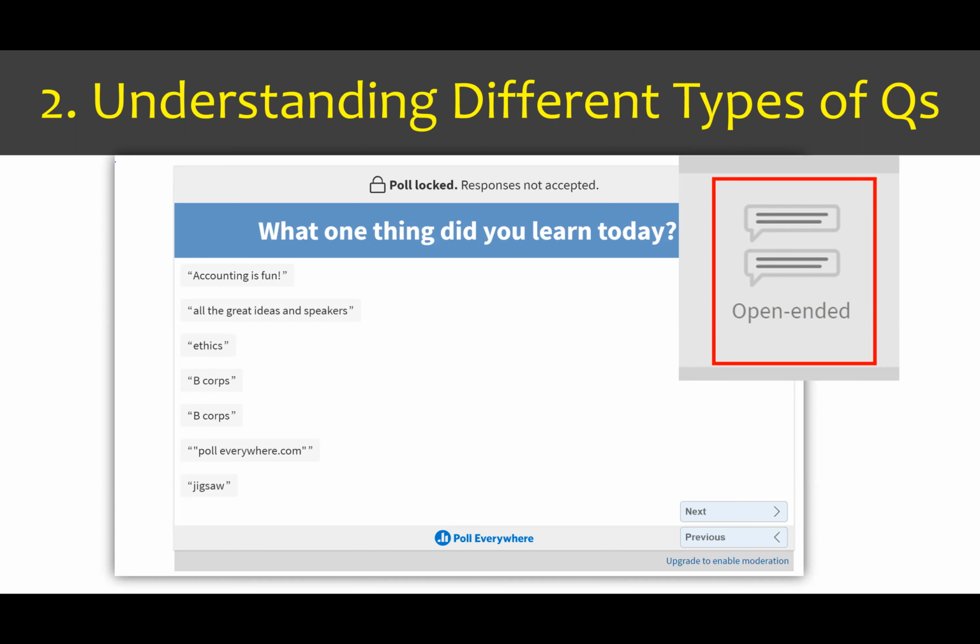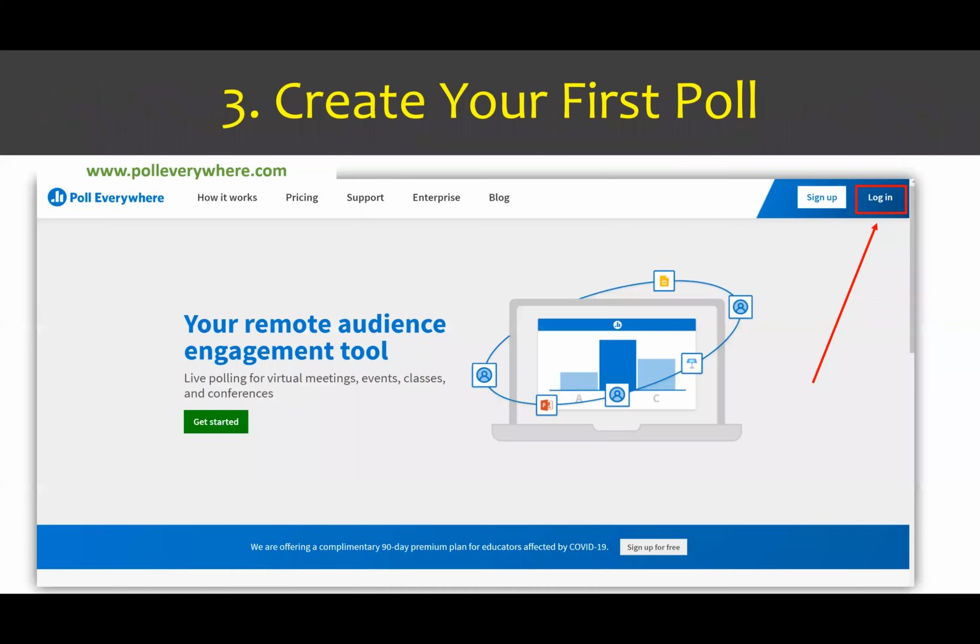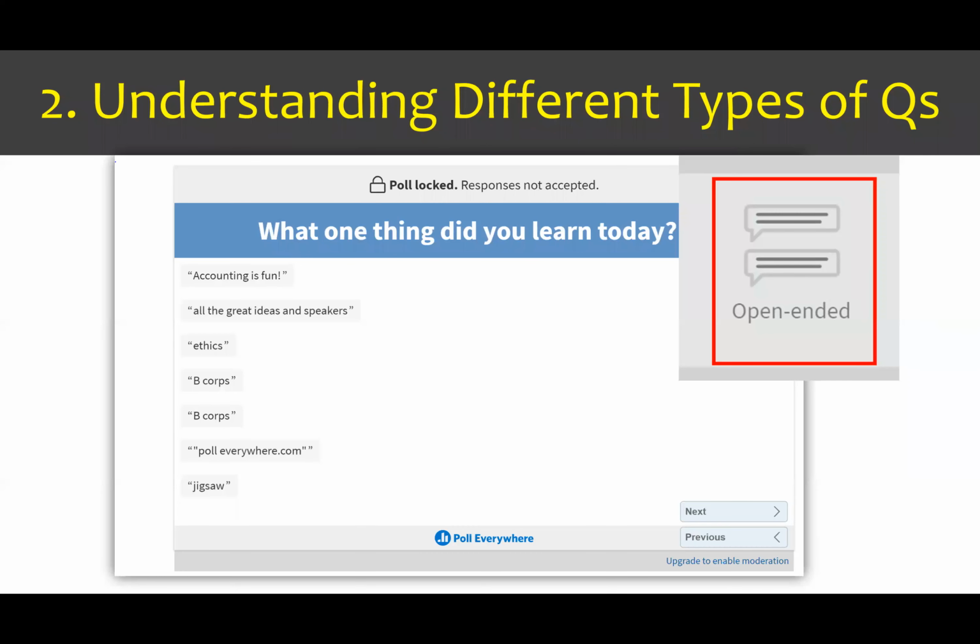So instead of creating a word cloud, it simply lists out the different answers that your students provide you with. And then lastly, the last question type we have is the competition question type, and we're going to look at that in just a moment after we go through how to create a question. So we'll look at the competition in just a minute.